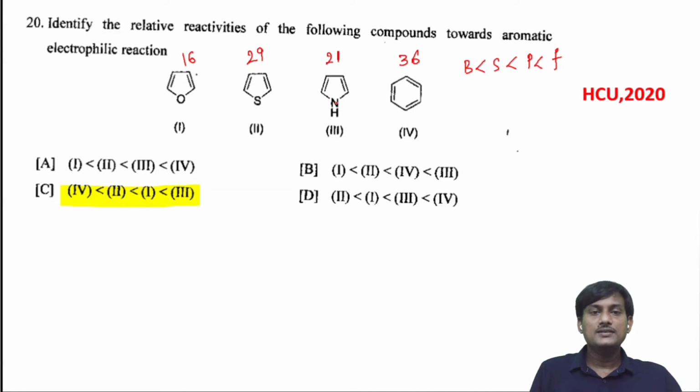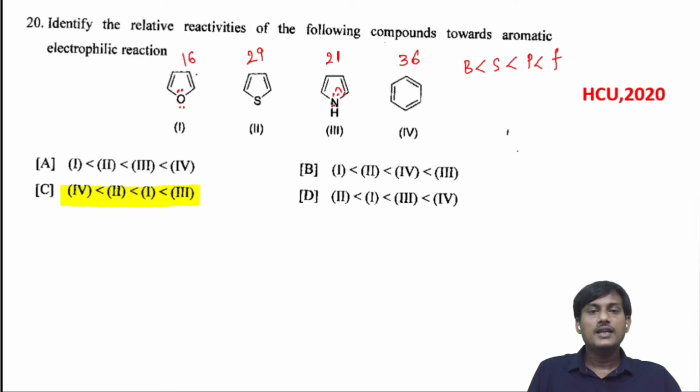But when you compare these two molecules, pyrrole has nitrogen and furan has oxygen. Nitrogen is less electronegative than oxygen, so it easily releases electrons into the ring. So there is a difference in reactivity towards electrophile.